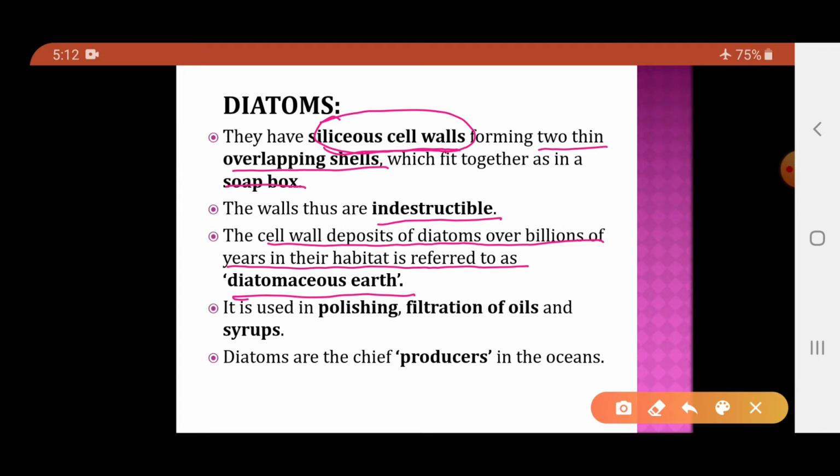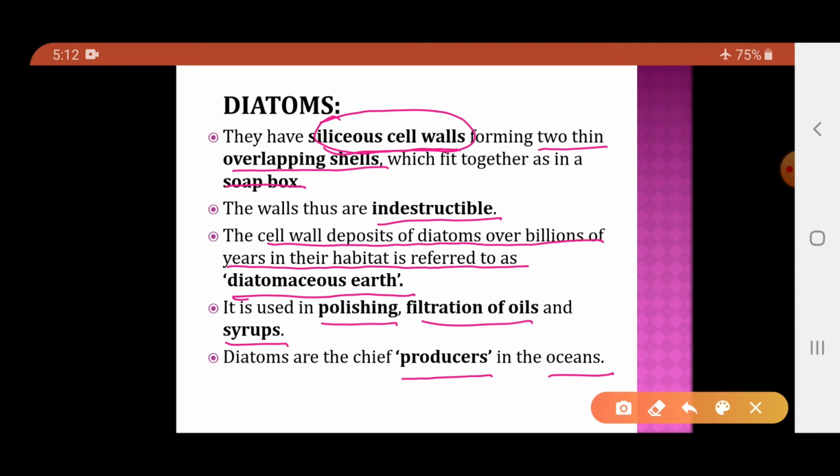The cell walls of these organisms have deposited at the bottom of the water body, and that collected structure is called diatomaceous earth. This diatomaceous earth can be used in polishing and in filtration of oils and syrups. And these diatoms are the chief producers in the oceans.